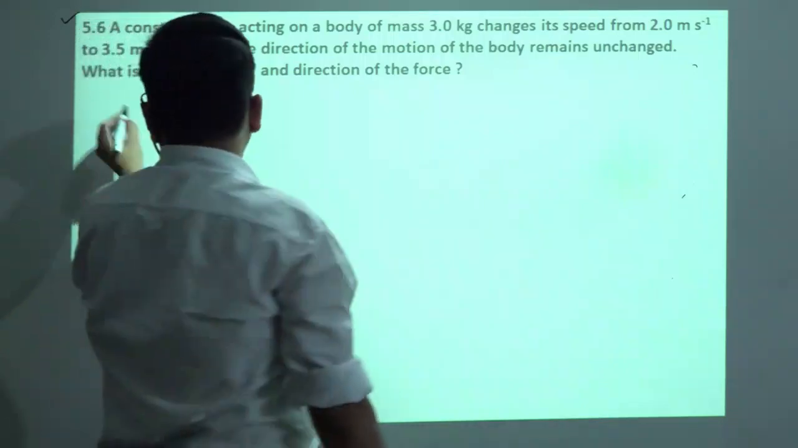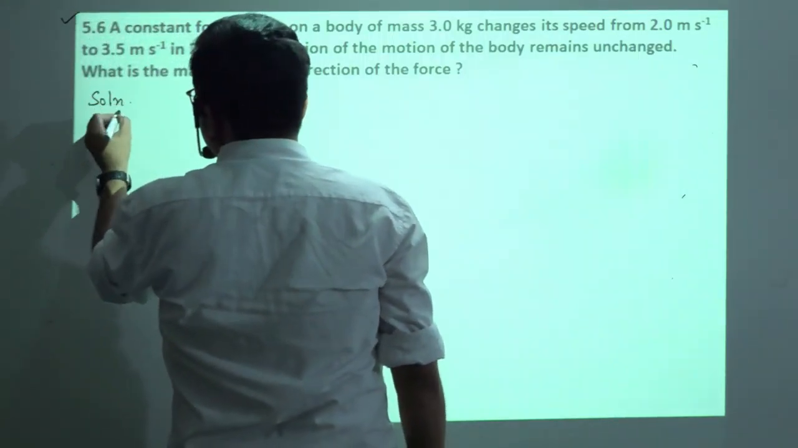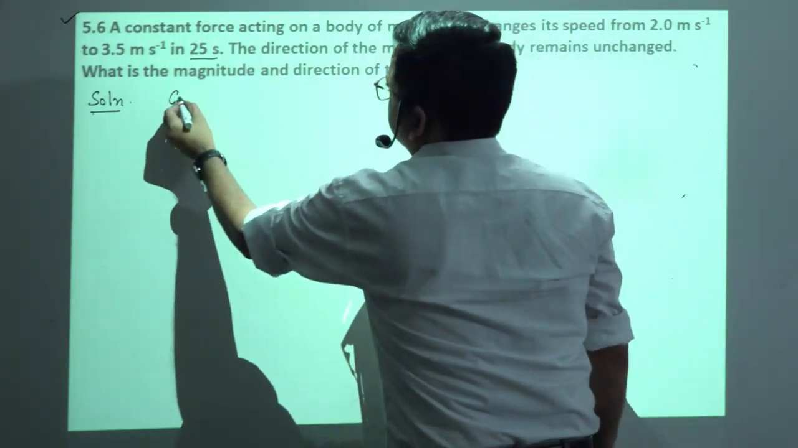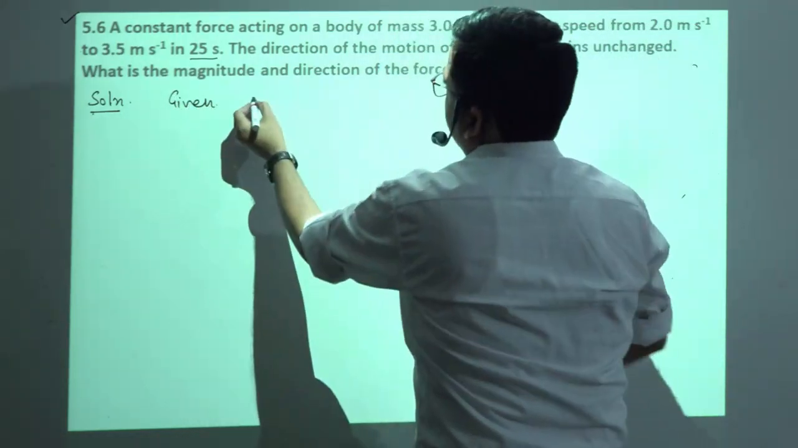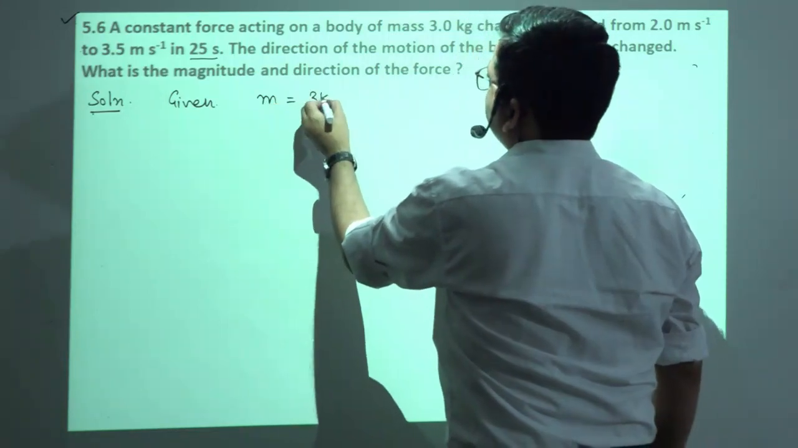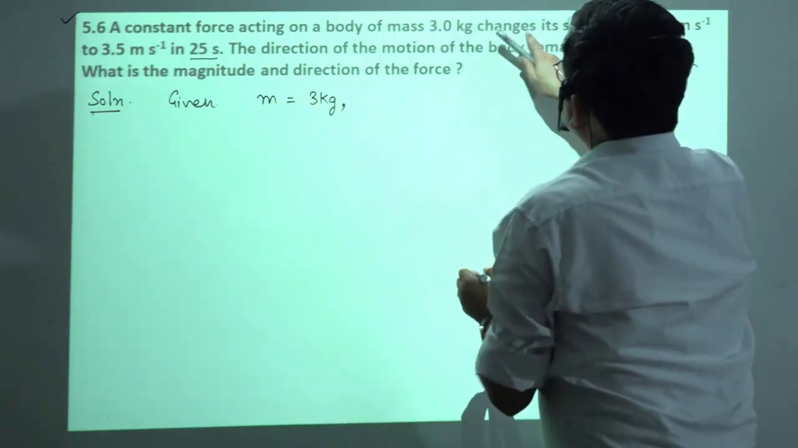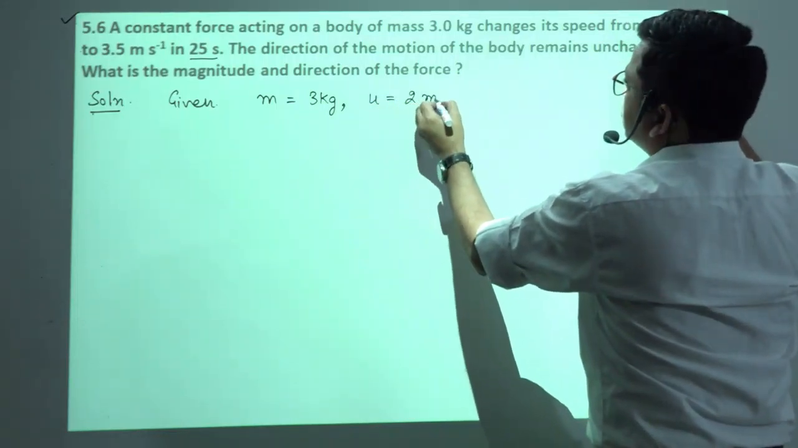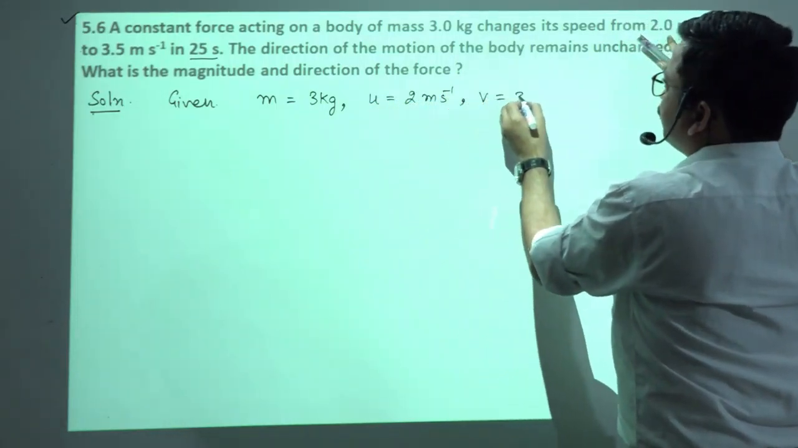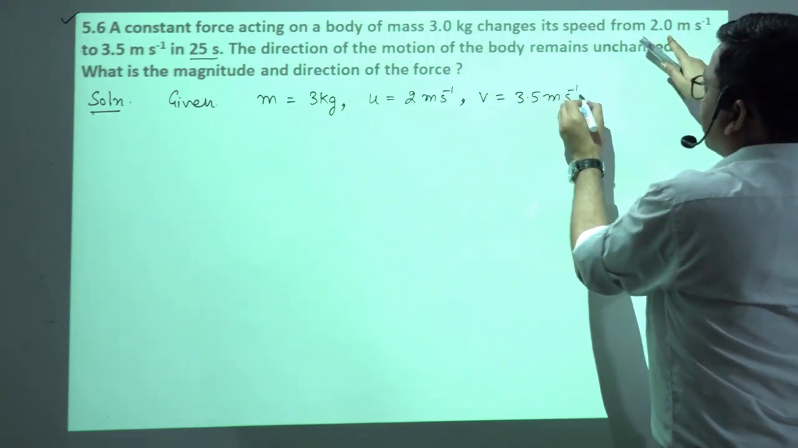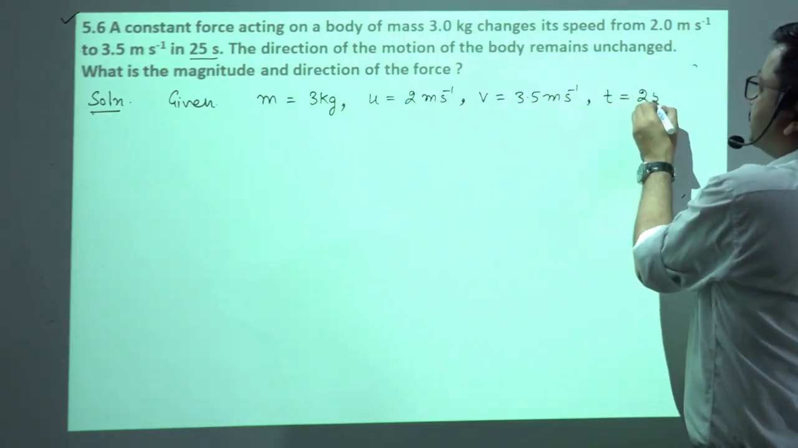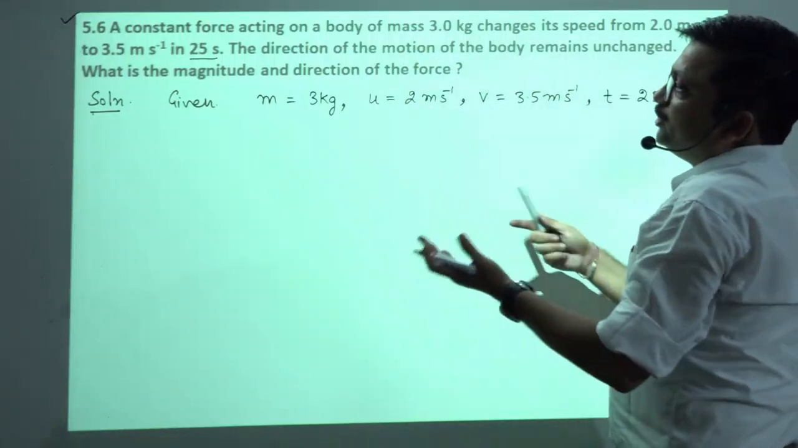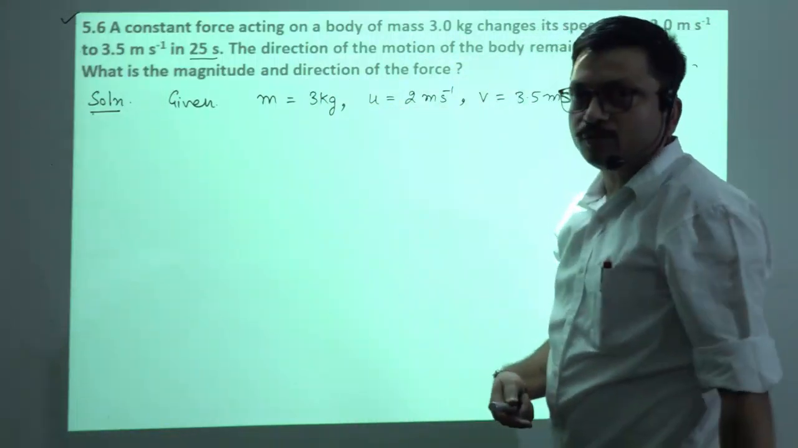Okay. So here what we have given? We have given the mass M, how much? 3 kg. Its speed changes from, means initial speed is 2 meter per second. What about final speed? 3.5 meter per second. Time 25 second. ठीक है. Direction of motion of the body remains unchanged. So magnitude and direction of the force calculate करना है.